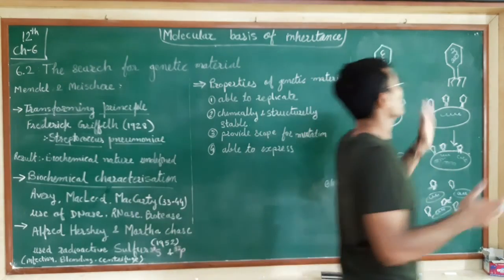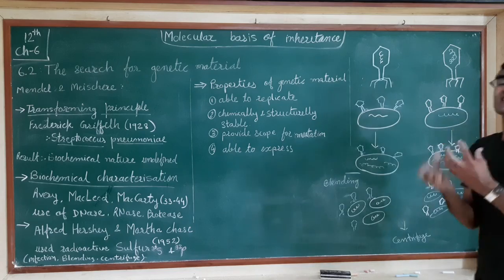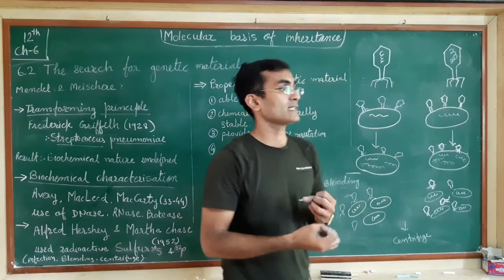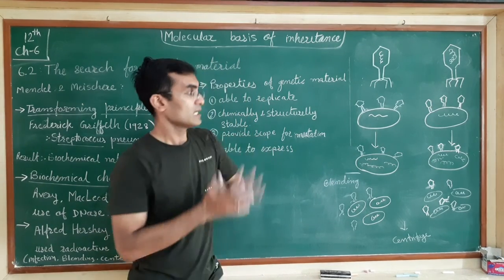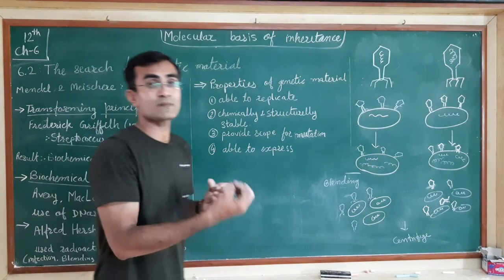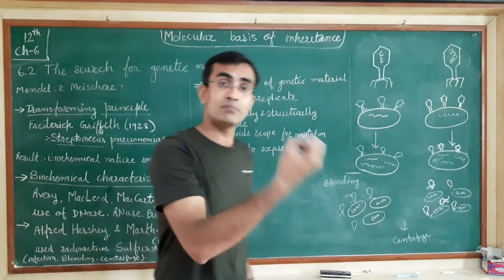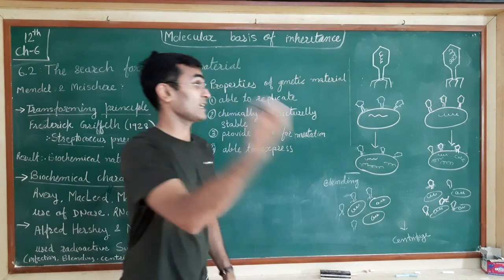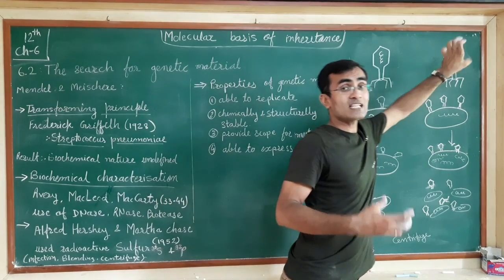Understand? In the second case, the scientists have grown these viruses in the presence of media which contains radioactive phosphorus. As we know, phosphorus is needed for the synthesis of the sugar-phosphate backbone in the polynucleotide chain for the formation of the DNA. So if we grow something in the presence of phosphorus, this phosphate molecule will bind with the DNA. Whatever phosphate molecule was present in the media was radioactive, hence this radioactive molecule bound with the bacteriophage. So now the genome of this phage will be radio-labeled.